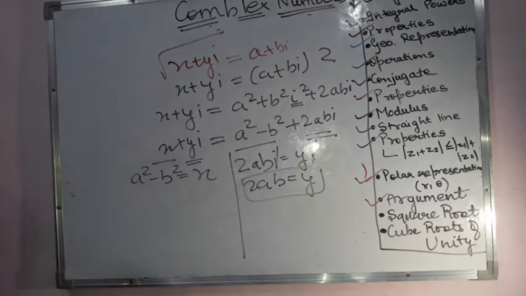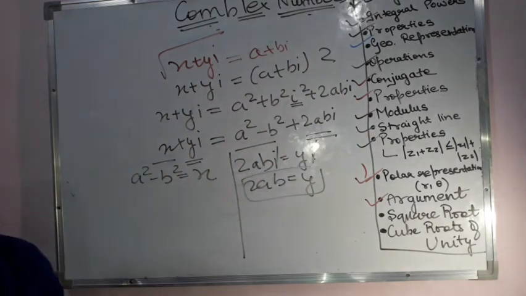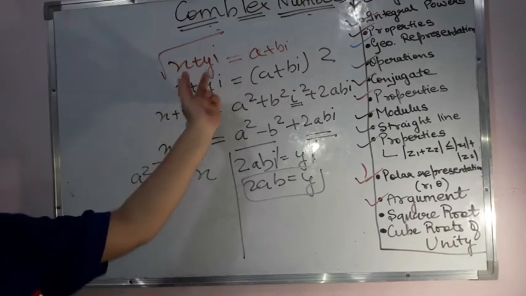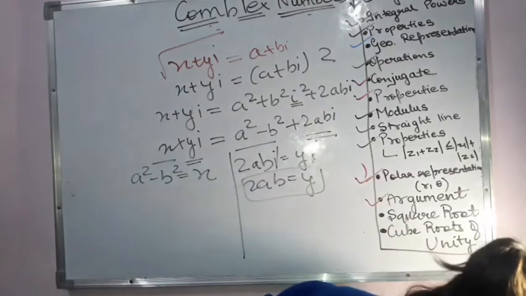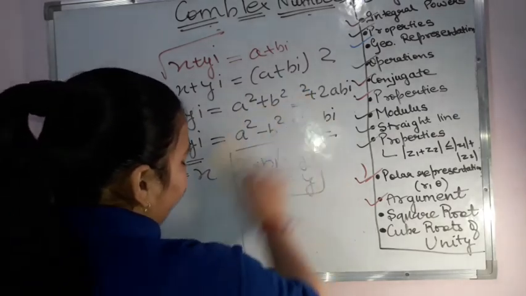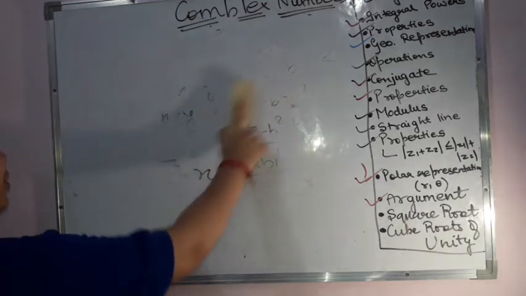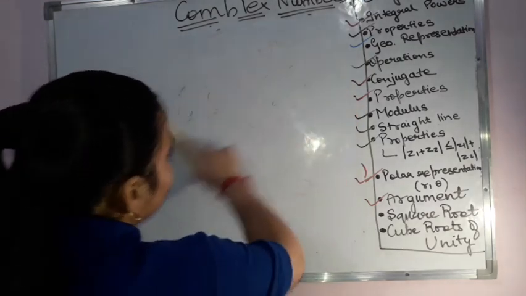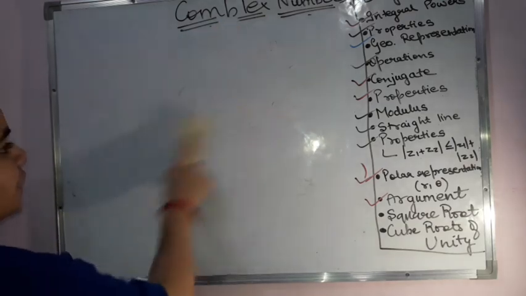So please understand this thing, because here you might get confused and make mistakes over here about what is the square root of what. So please read the question carefully, that they are saying the square root of x plus yi is equal to a plus bi. You need to learn how to frame the equations that we have been doing since the very beginning. But still, if you don't know, then please work on it, because until and unless you know how to understand the question, you won't be able to solve the problems. So please have that basic understanding of what the question actually wants.